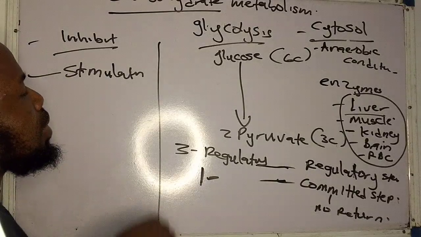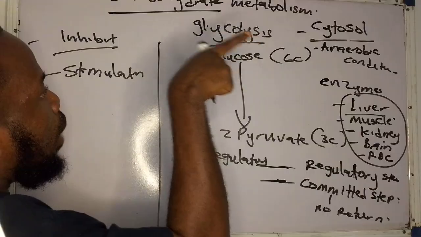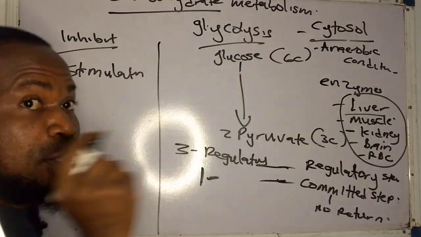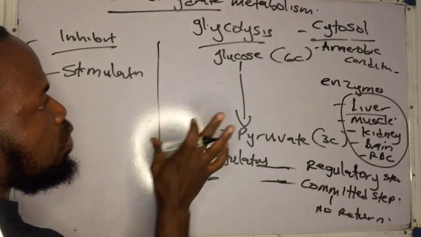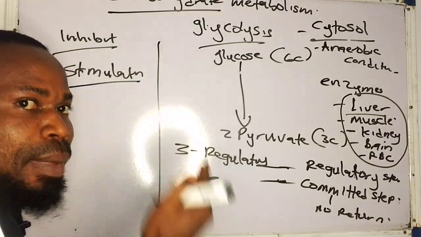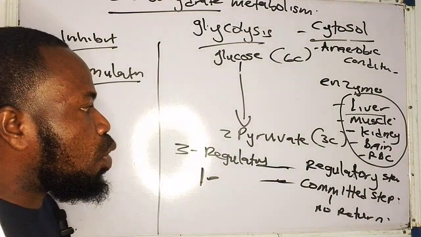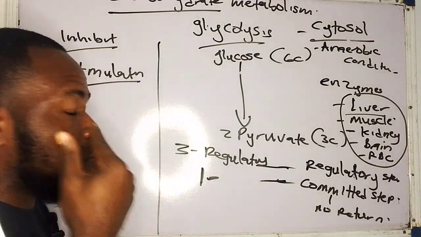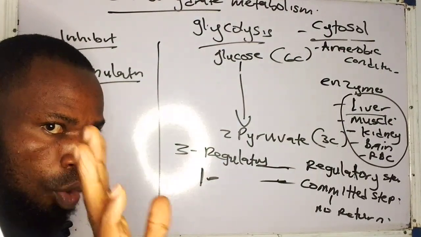Now, please take note that high amounts of what? High amount of glucose 6 phosphate. Now, high amount of glucose, let me start with glucose first. High amount of glucose stimulates glycolysis. You understand? So, high amount of glucose. Why does high amount of ATP inhibit glycolysis? Because the end product of glycolysis is to generate what? ATP together with this molecule now. Hope you are getting it now.